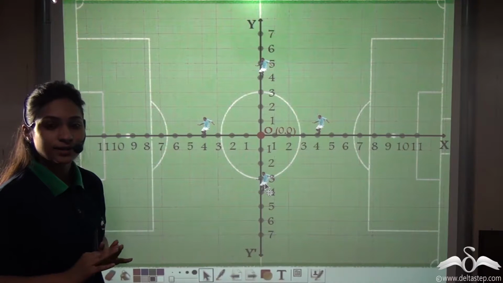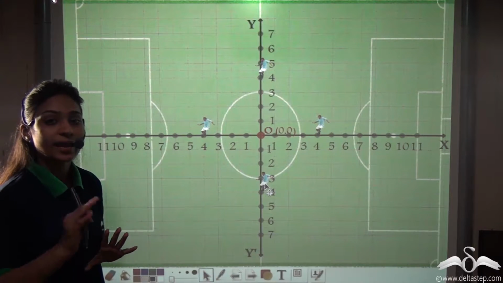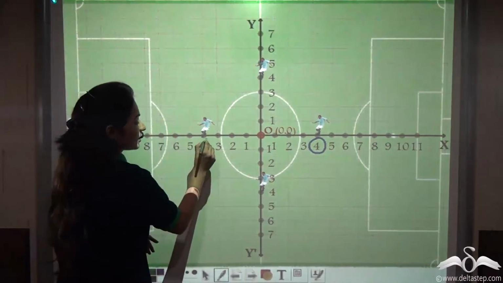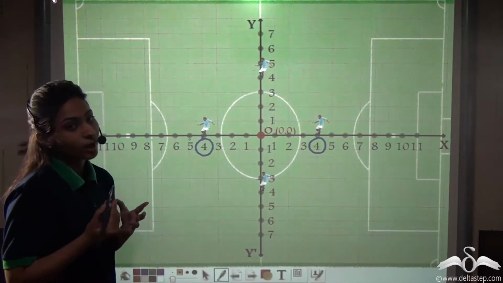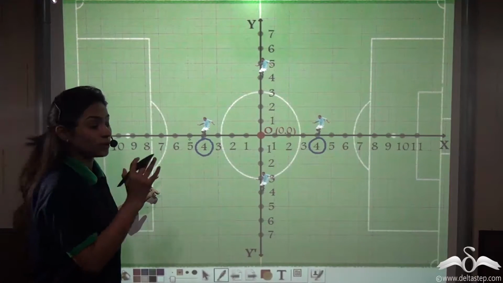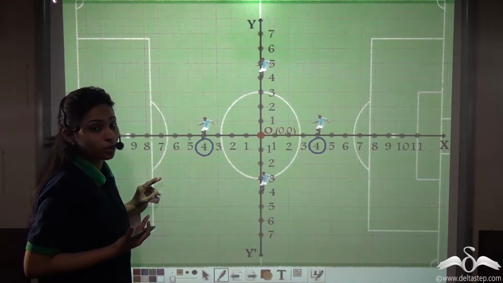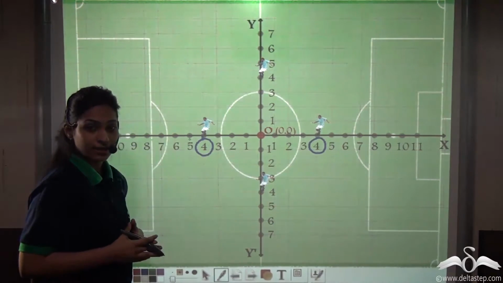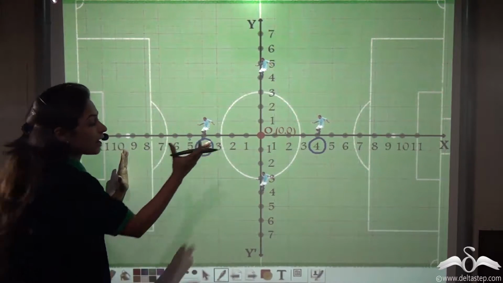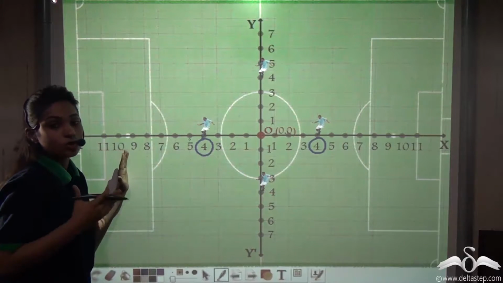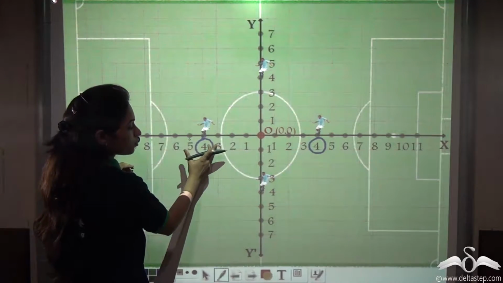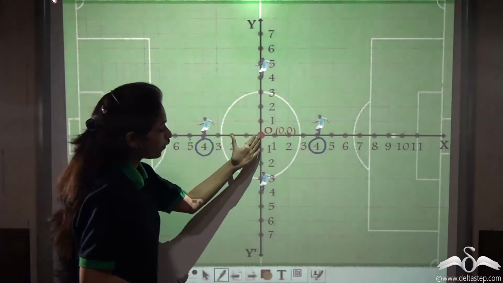He said, go and stand on position 4 on the x-axis. So you could say that this was position 4 on the x-axis and this was also position 4 on the x-axis. Now again there is a confusion, this one or this one. He was very scared about how to complain to the coach that there were again 2 positions on the x-axis. So the coach understood that he has to rename these numbers. So what did he do? He renamed these numbers as negative numbers, as -1, -2, -3, and he did the same with the y-axis.